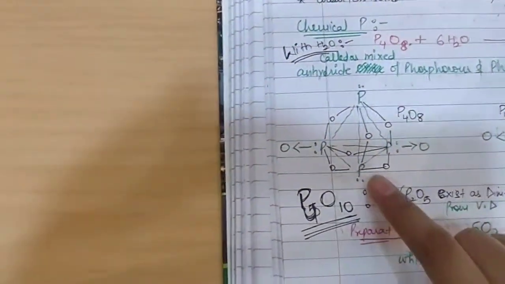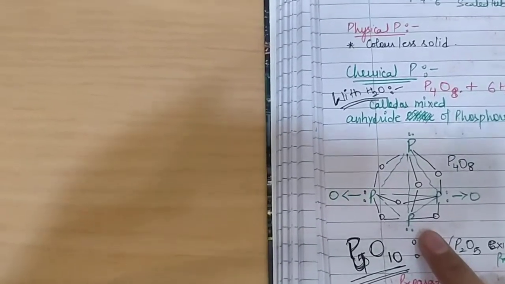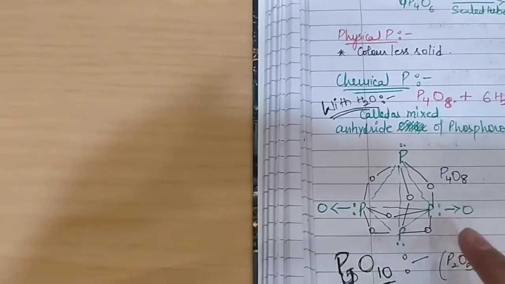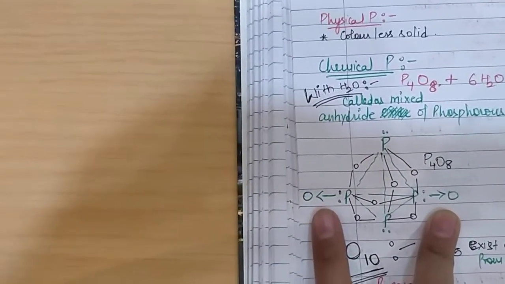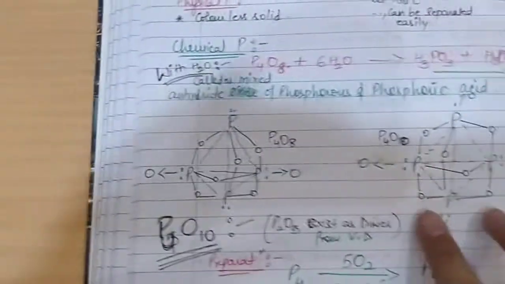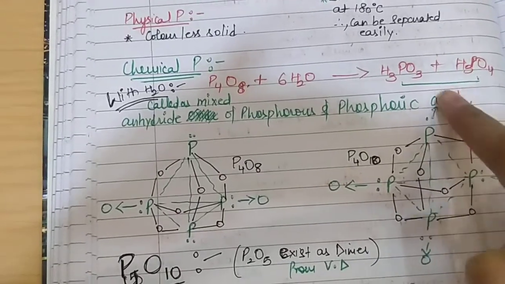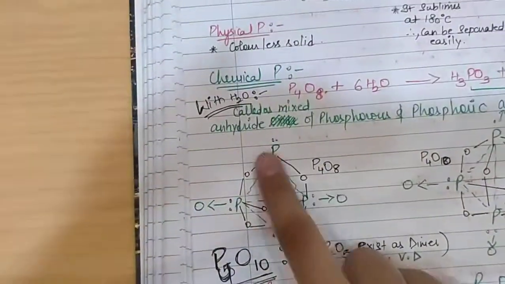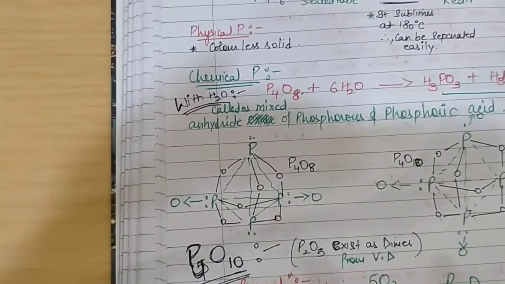The structure is here. The structure is exactly similar to the structure of P4O6, except there are 2 additional oxygens which have a coordinate bond from 2 of the phosphorus. If we see the structure of P4O10, there are 4 oxygens present in addition to these 6. These 6 oxygens are present in P4O8 and P4O6 also.